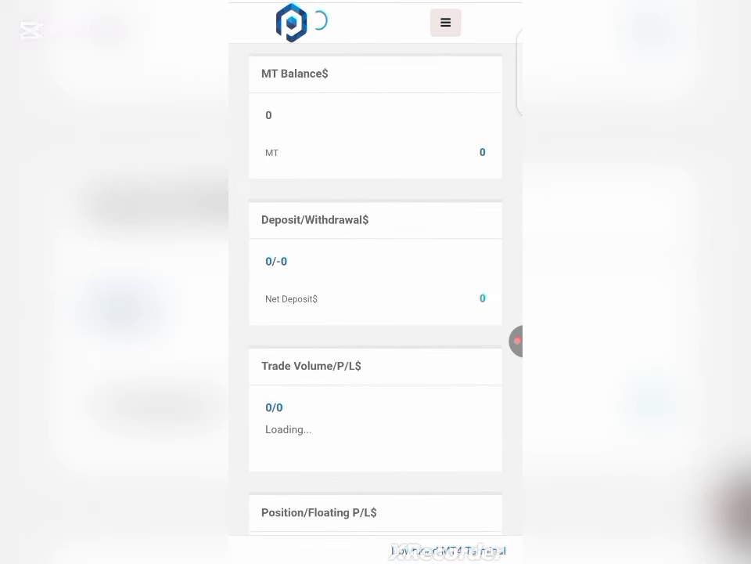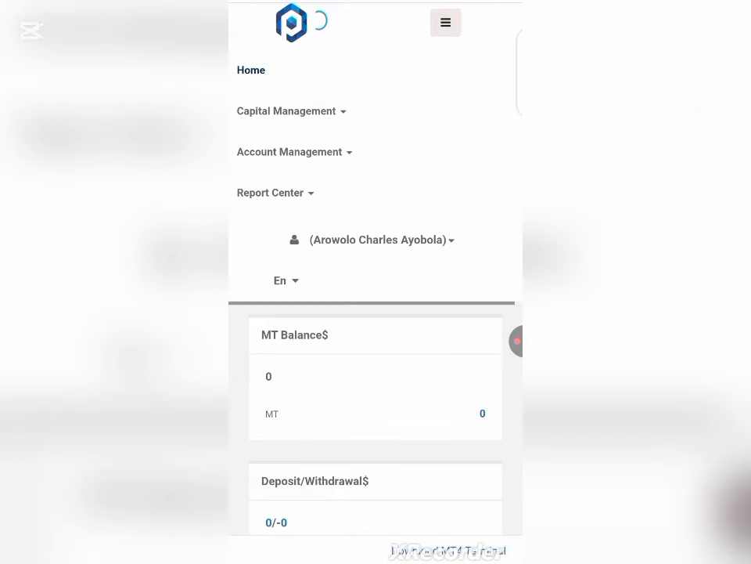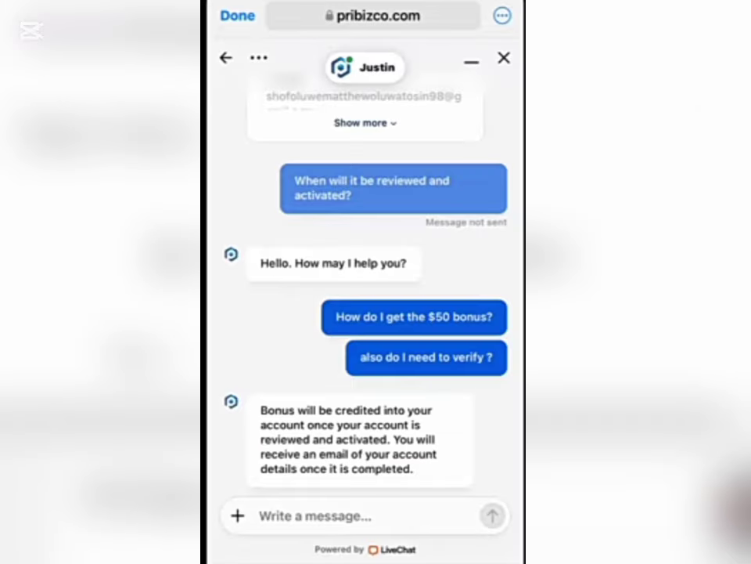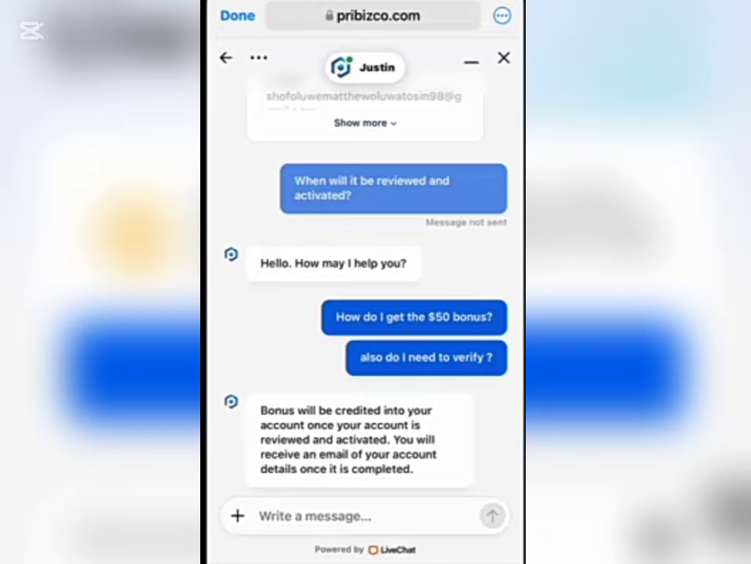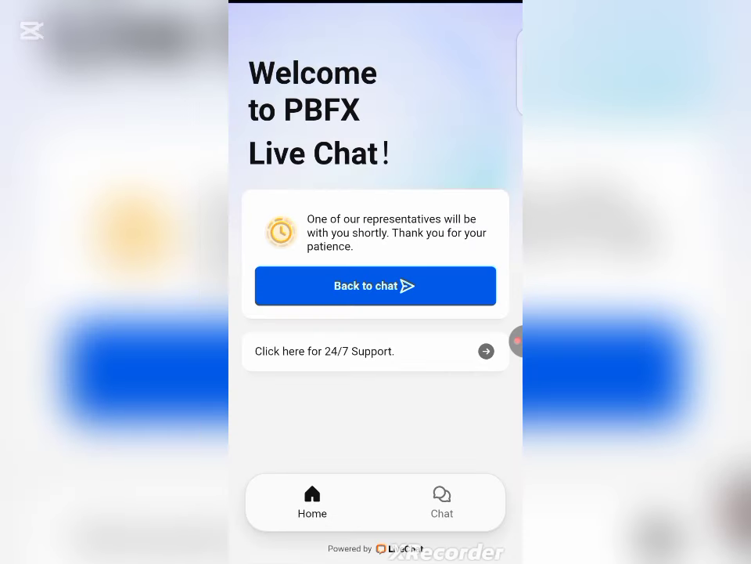The next thing for you to do is click on this three line up here. The next thing for us to do is to message their support and request the bonus. Okay, message their support and request the bonus. So just click on this three line. Before I forget, you can get this free $50 account without KYC at all. Without verifying your KYC, you can get it.